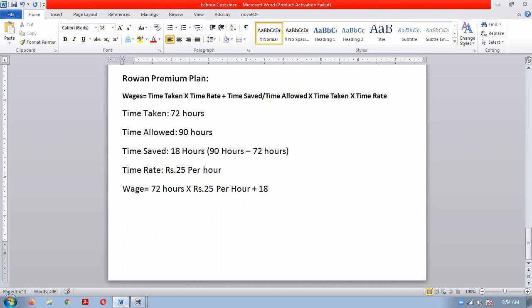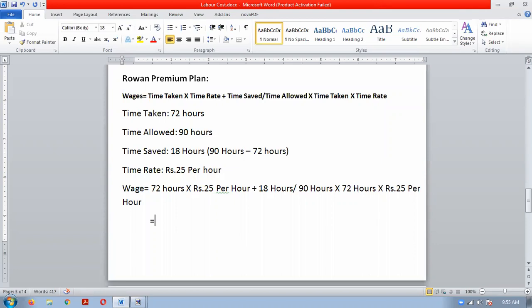Time saved is 18 hours divided by time allowed 90 hours into time taken is 72 hours into time rate rupees 25 per hour. So if you will solve this, you will get the wage as per Halsey plan. Sorry, Rowan plan.